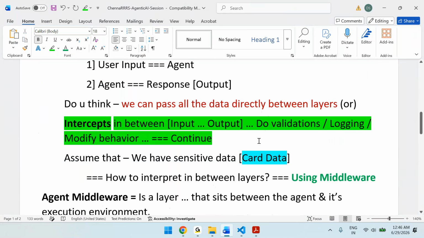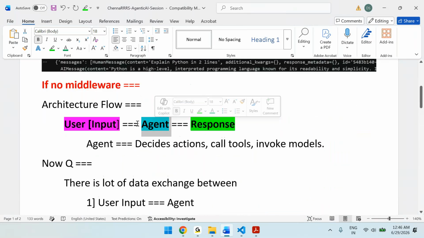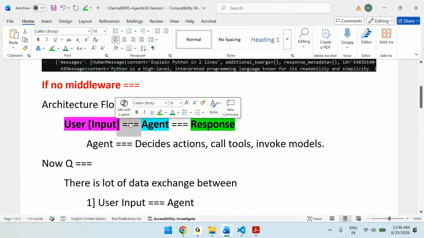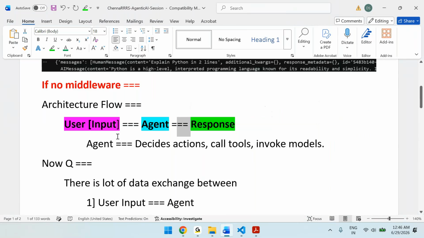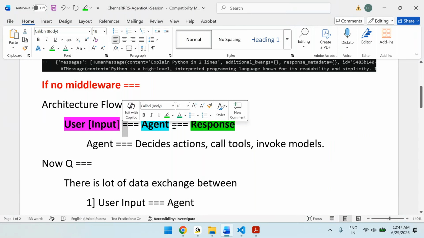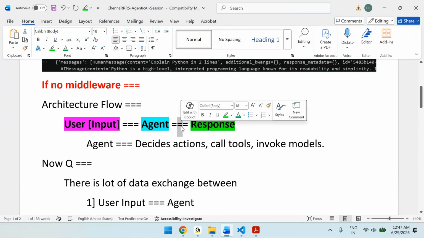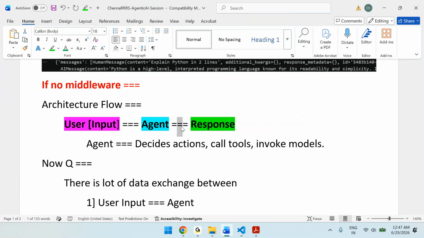You can see this is the agent, right? If you see the flow, this is the agent. Before the agent, I want to do something. After the agent, I want to do something. Then middlewares can help. Before sending the data to the agent, before actual execution, I want to validate it, print it, log it. After the agent, I want to get the information, display it, massage it, do some hiding like that. Then we can go with middlewares.